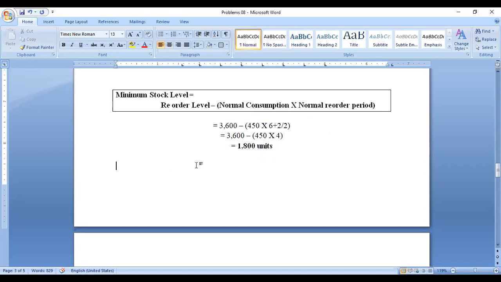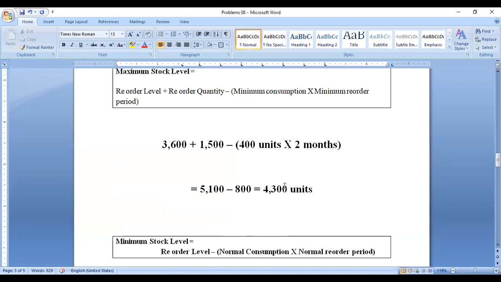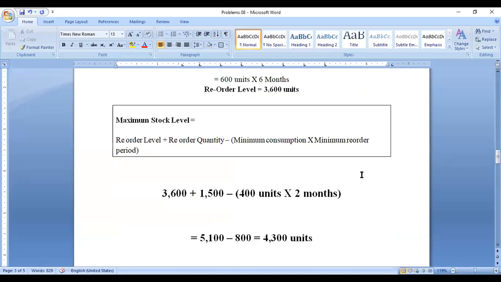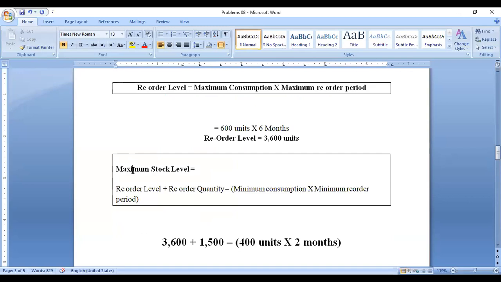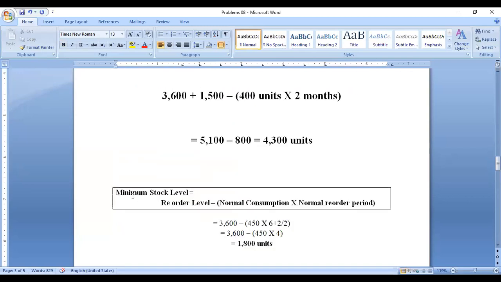If you understand these 3 formulas, we can work them out very easily. Here we have to multiply consumption with reorder period. For the reorder level, you have to take maximum consumption into maximum reorder period. For the maximum stock level, you have to take minimum consumption into minimum reorder period, and for the minimum stock level, you have to take normal or average consumption into normal or average reorder period.